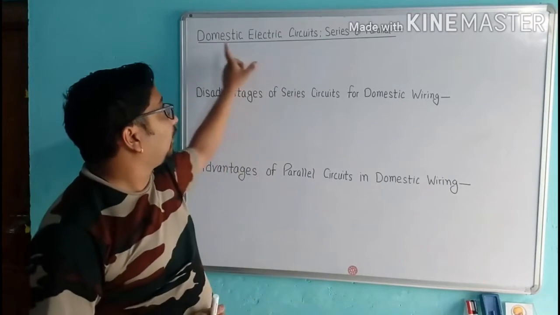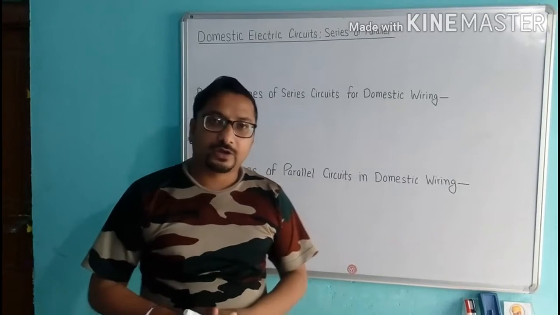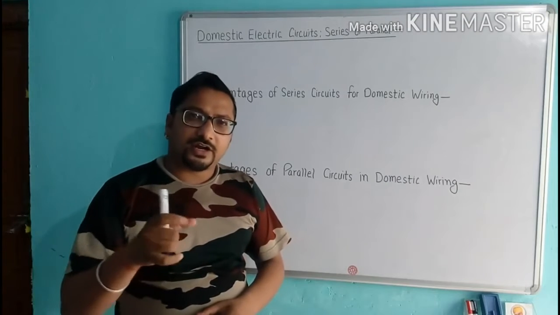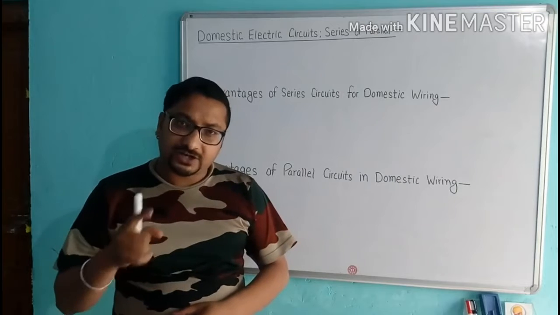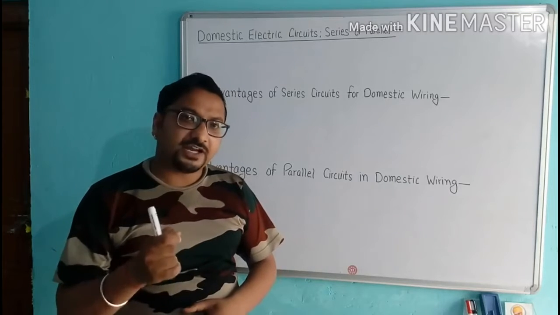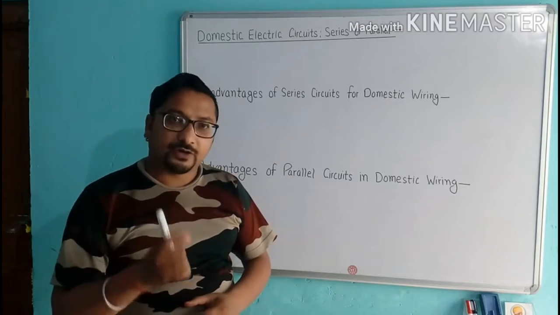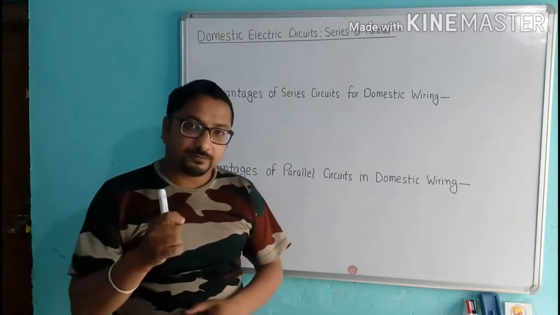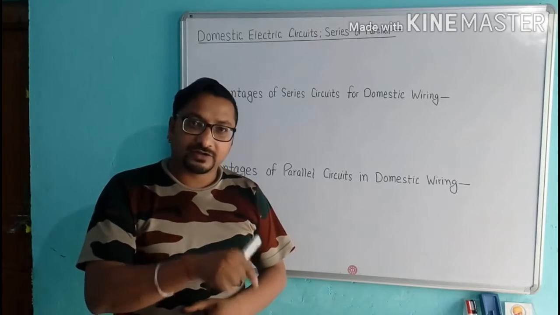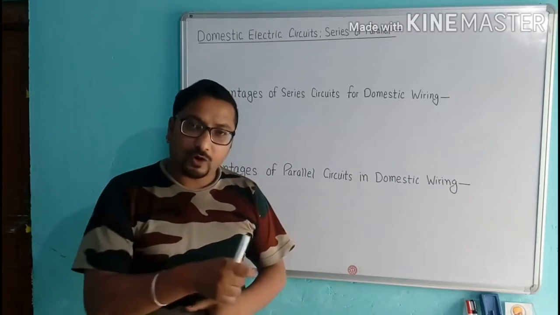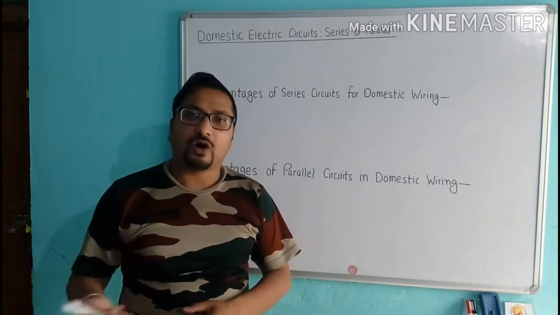Today we will discuss domestic electric circuits, series or parallel. In festival season like Diwali, we use a number of bulbs connected in series and we operate all the bulbs by a single switch. However, we face some problems when one bulb gets fused. Then at that point, the circuit breaks and all the bulbs will turn off.